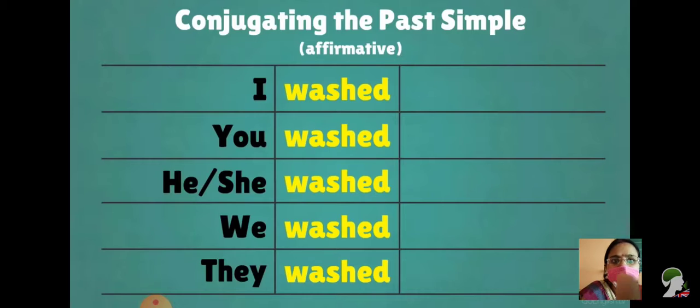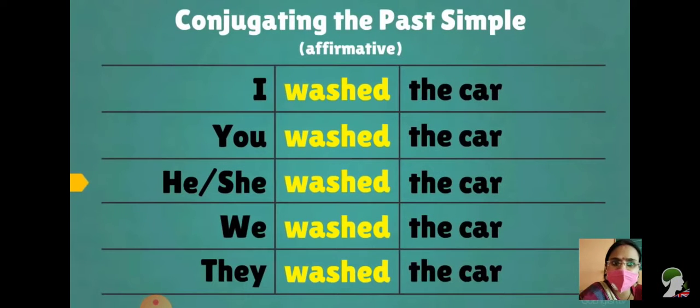And you can use some other words also. I washed the car, you washed the car, he, she washed the car, we washed the car, they washed the car. So this is how you will make a past simple tense in affirmative, in positive. If you have understood this, then only you are able to understand the negative form and the interrogative part. Now I believe that you have understood.